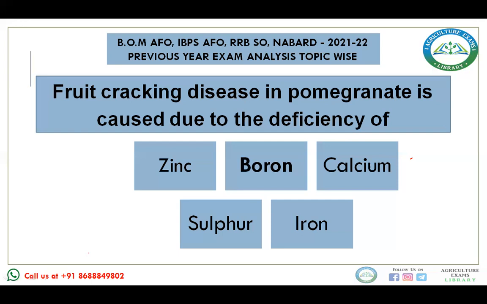When you talk about the major pests of the pomegranate, fruit borer, aphids, and mites are the major pests. The major disease is fruit rot. Now, the incidence of fruit cracking takes place mainly, or more, in the case of Mrig Bahar season. So this was some information regarding the pomegranate, and the fruit cracking disease in pomegranate is caused due to the deficiency of boron.